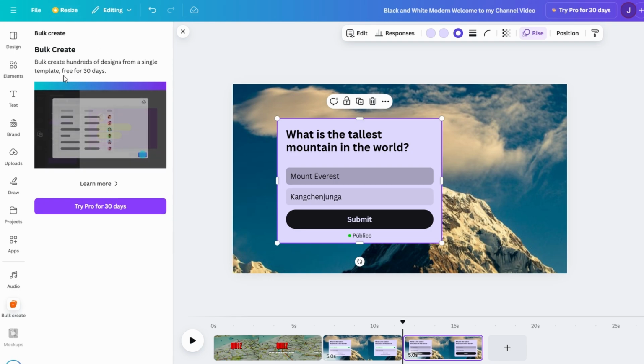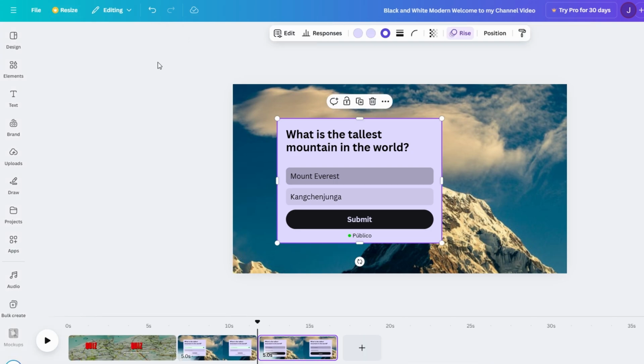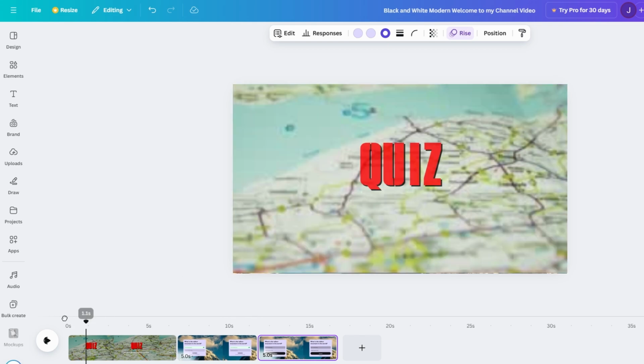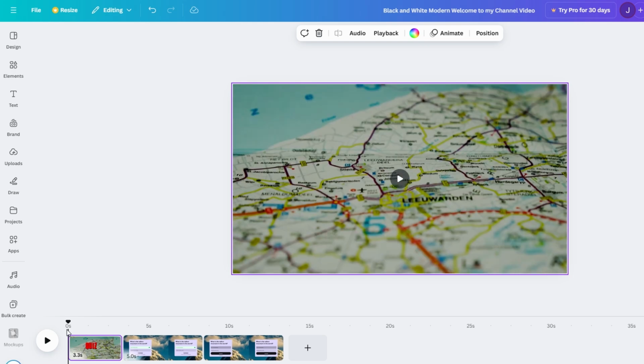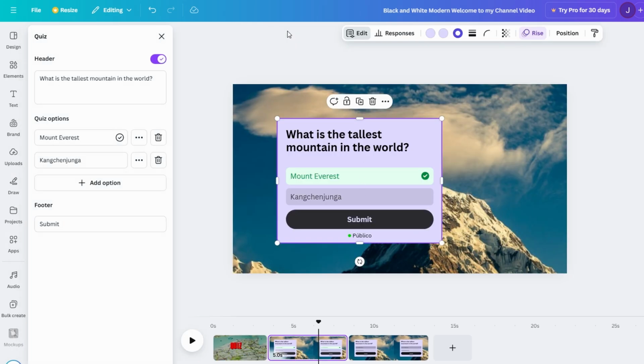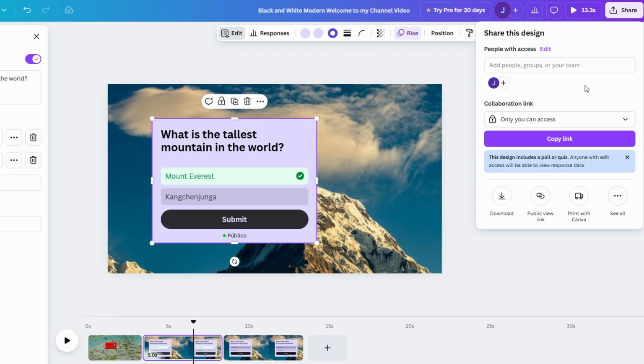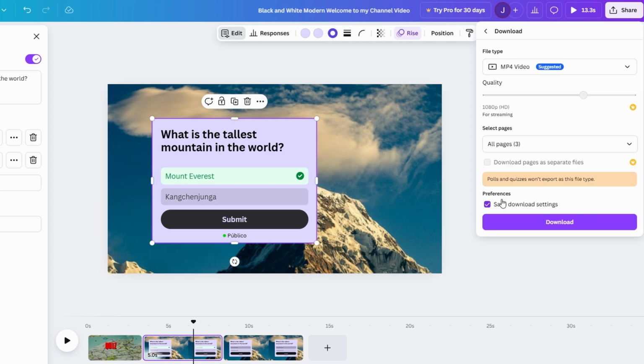Now that you've created your quiz, take a moment to review everything. Check the timing, make sure the questions are clear, and see if the animations and transitions flow smoothly. It's always a good idea to preview the whole quiz before you publish. Once you're satisfied with everything, you're ready to download your quiz. Canva allows you to download it as an MP4 video, which is perfect for sharing on social media or uploading to YouTube.